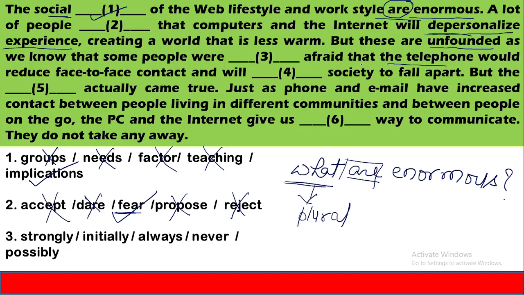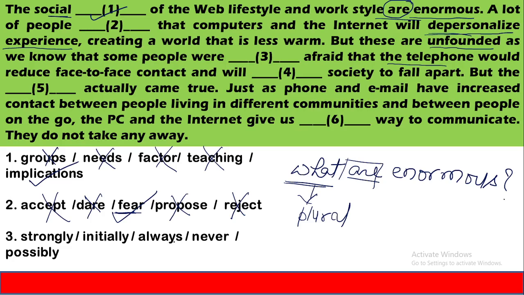So the author has drawn a comparison between the use of telephone and use of computer and internet. It says that as initially people were afraid of using telephone, they have a similar kind of apprehension, a similar kind of fear of using telephone. So let's see the options that we have.